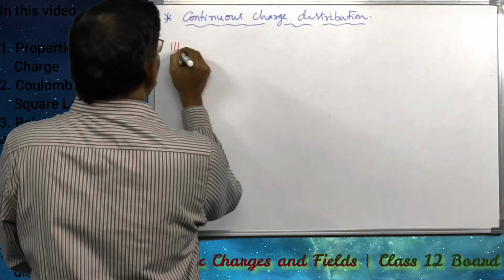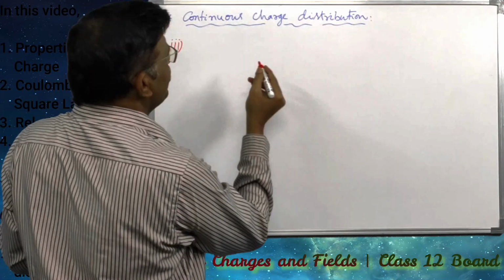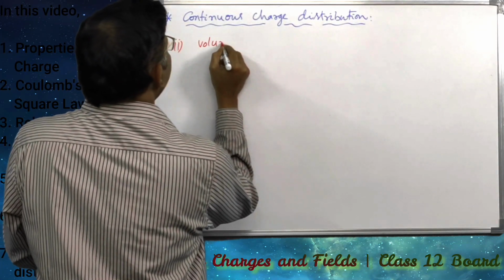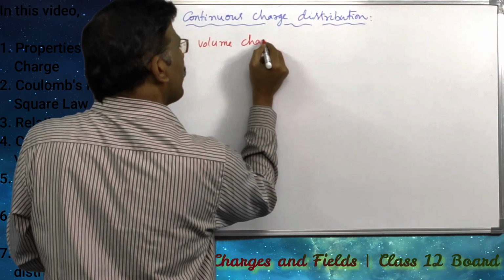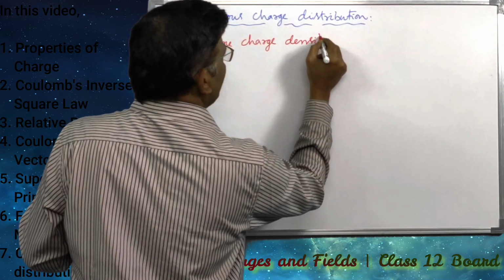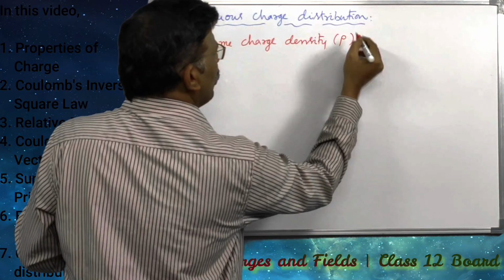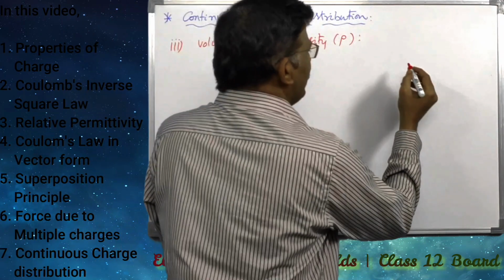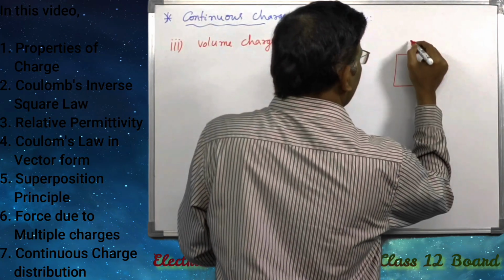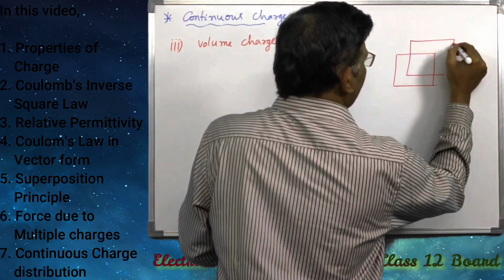And last one under this heading, continuous charge distribution: volume charge density, denoted with rho. Let us now assume a cube shaped body.